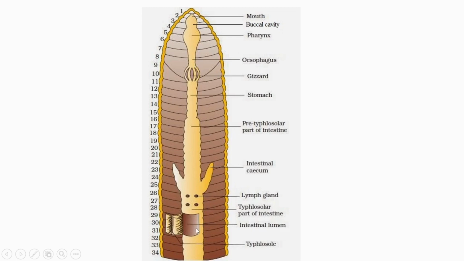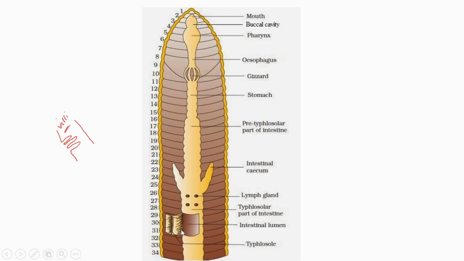And coming to the intestine, there is one peculiarity similar to our intestinal wall. In our intestine, we know there are certain finger-like projections called villi. Similar to that, here also the intestine has some inverted finger-like extensions.